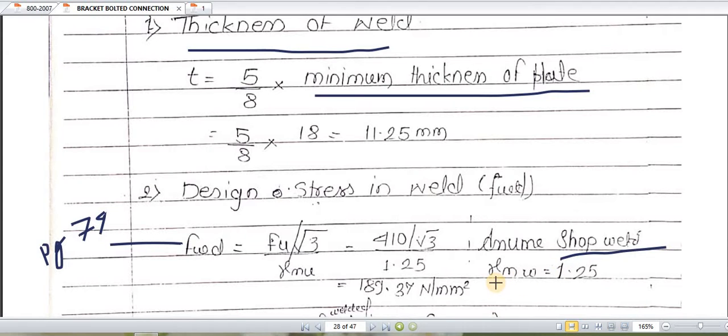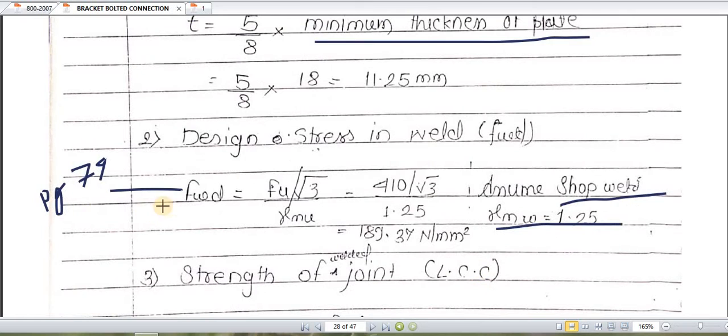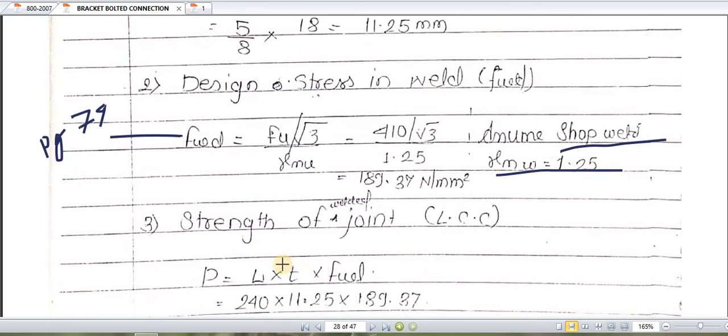So for shop weld, gamma mw, by referring to table number 5, comes to be 1.25. fu is not given, so we will assume fu as the ultimate tensile stress, fu 410, divided by square root of 3, divided by 1.25. So what is the ultimate stress, that is, the design stress of weld? fwd comes to be 189.37 Newton per mm square. In this way we can find out the strength of welded joint.